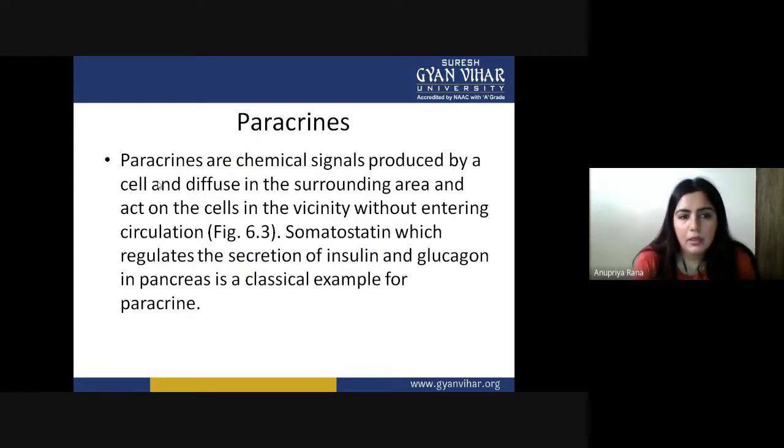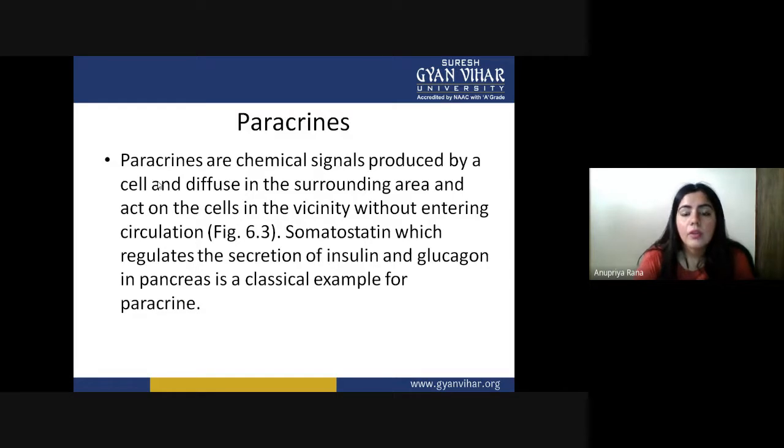Now the paracrine. Paracrine signals are chemical signals produced by a cell and diffused in the surrounding area, acting on the cells in the vicinity without entering circulation. This is different from autocrine. They are also producing some chemical signal, but the chemical signal produced by a cell diffuses in the surrounding area and acts on the cells in the vicinity without entering the circulation.